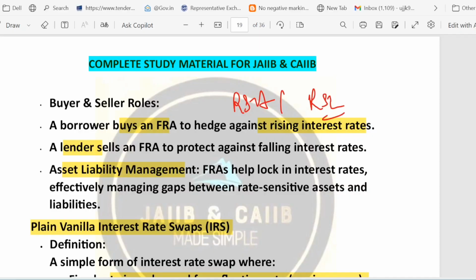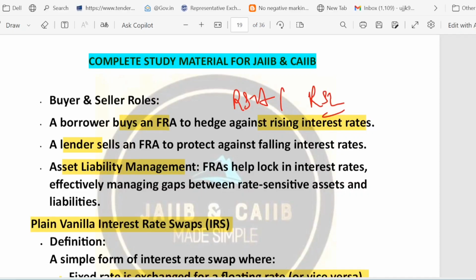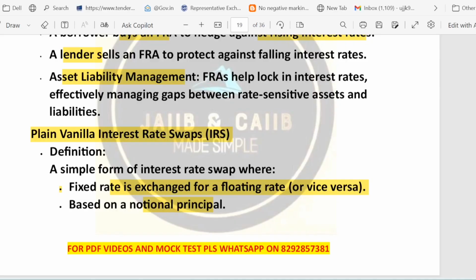ALM rule is that it helps a bank or company match the interest earned on assets with the interest paid on liabilities. They can easily match how much interest they have earned on assets and how much interest they have paid on liabilities. Right? Banks and financial institutions can take help of it.